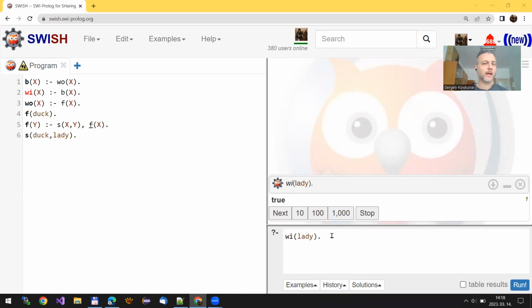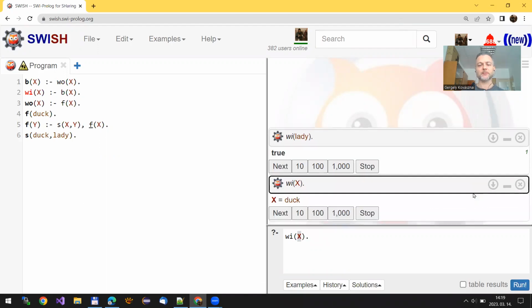Of course, we don't have to stop here. We can take advantage of variables, which makes us able to ask more generic questions. For instance, I can ask, who is a witch? Therefore, I'm using a brand new variable in the query, and the Prolog interpreter gives me all the possible solutions. So first of all, the duck is a witch.